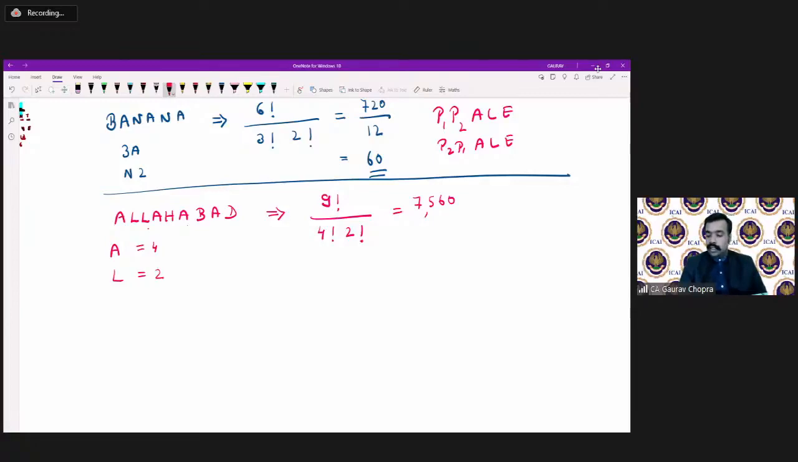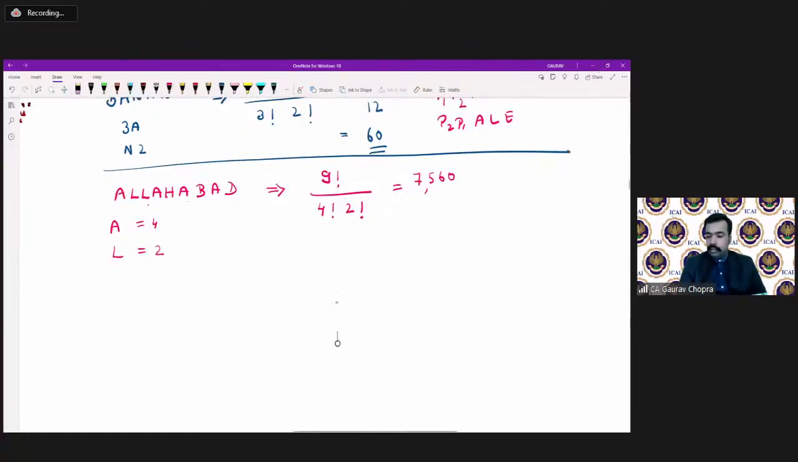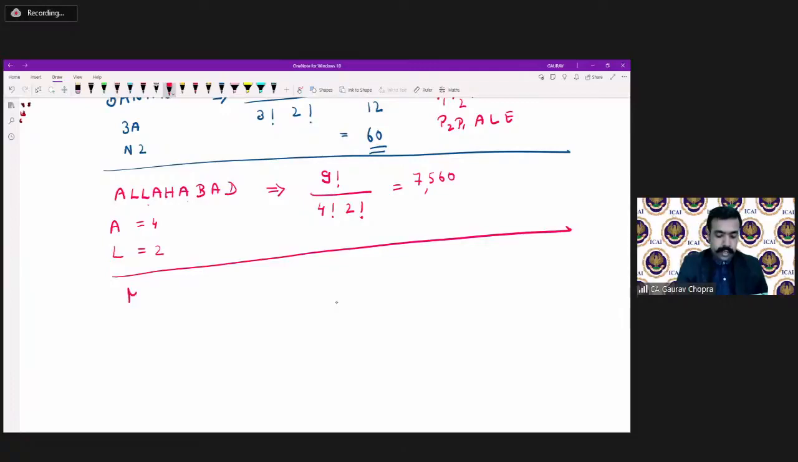Now let us take one more example here. We are taking the word Mississippi. M-I-S-S-I-S-S-I-P-P-I. This is the word Mississippi. And again, what do we have to do? We have to find the total number of arrangements, the total number of possible permutations. So how many letters are available with us? In total, you can count, there are 11 letters, which can be arranged in factorial ways.